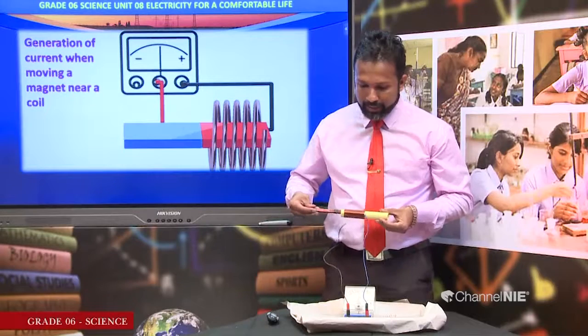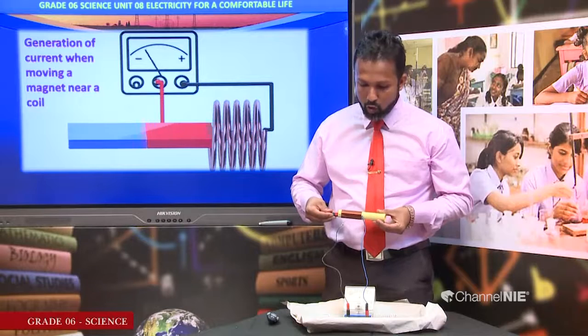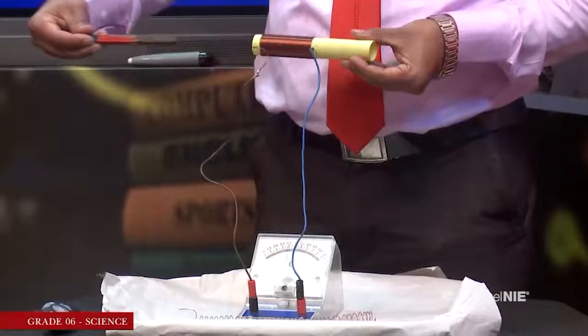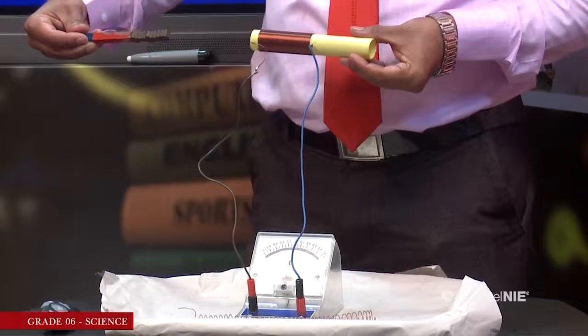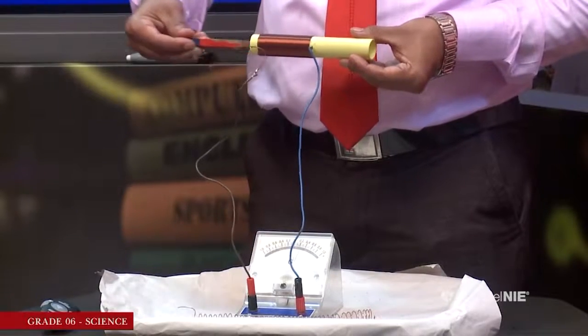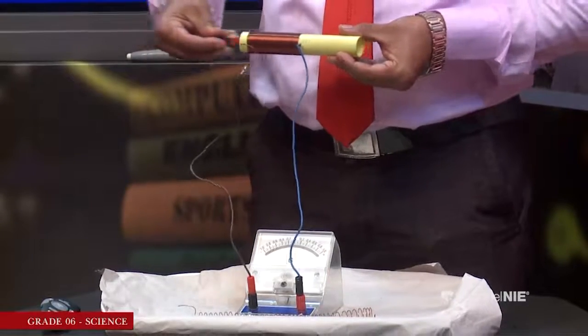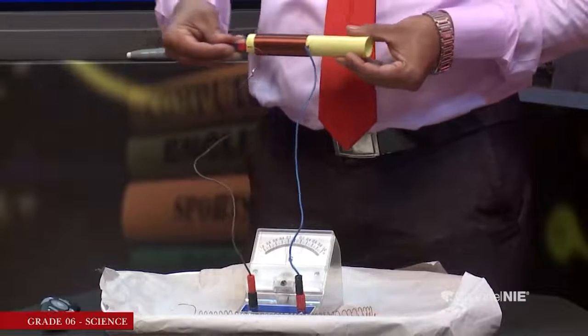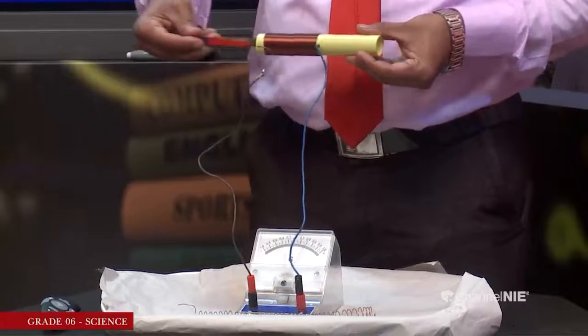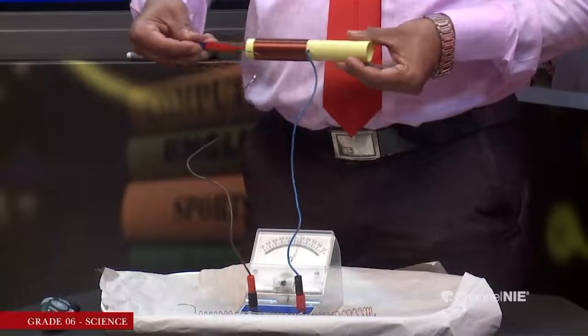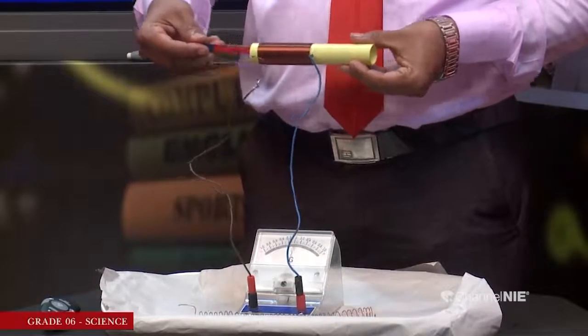But if I keep this inside, there is no movement. Take it out, no movement. There should be a continuous motion, then only it generates electricity. The deflection of the galvanometer means the generation of electricity.